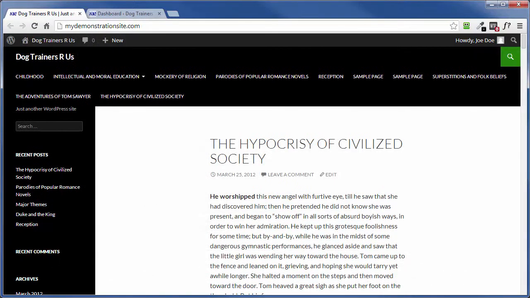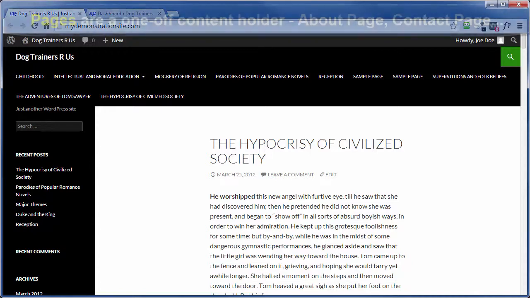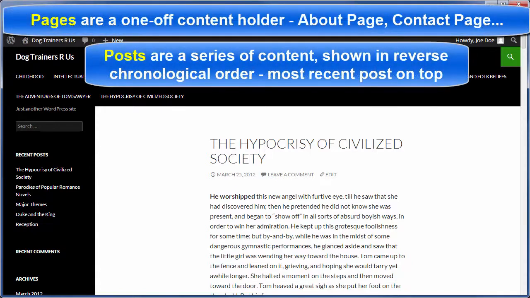And here's a couple other differences between the two. Pages are a one-off content holder, and posts are a series of content within a WordPress site that can be related to one another or not, but are by default shown in reverse chronological order, meaning the most recent post is at the top and the older posts are below that.